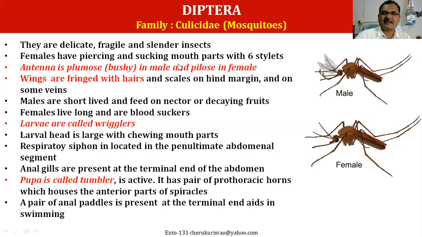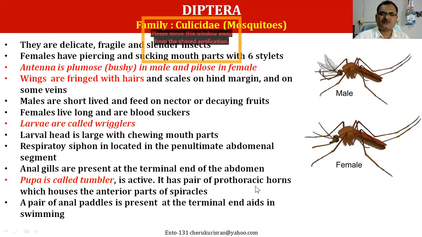We call the larvae wrigglers. The larval head is large with chewing mouthparts, and these larvae are also apodous. The most important is the pupa of these mosquitoes, which we call a tumbler.